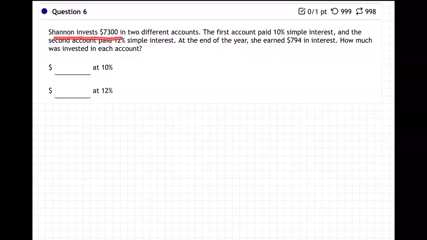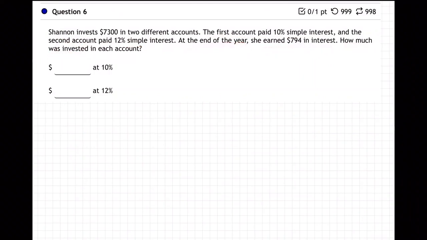Shannon invests $7,300 in two different accounts. The first account paid 10% simple interest. The second account paid 12% simple interest. At the end of the year, she earned $794 in interest. How much was invested in each account?